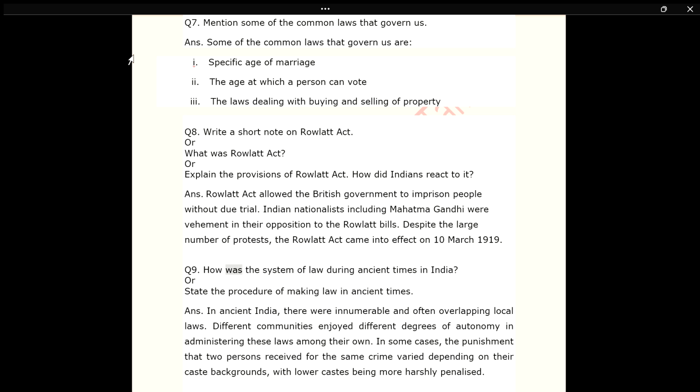Q9. How was the system of law during ancient times in India? Or, state the procedure of making law in ancient times. Ans. In ancient India, there were innumerable and often overlapping local laws. Different communities enjoyed different degrees of autonomy in administering these laws among their own. In some cases, the punishment that two persons received for the same crime varied depending on their caste backgrounds, with lower castes being more harshly penalized.